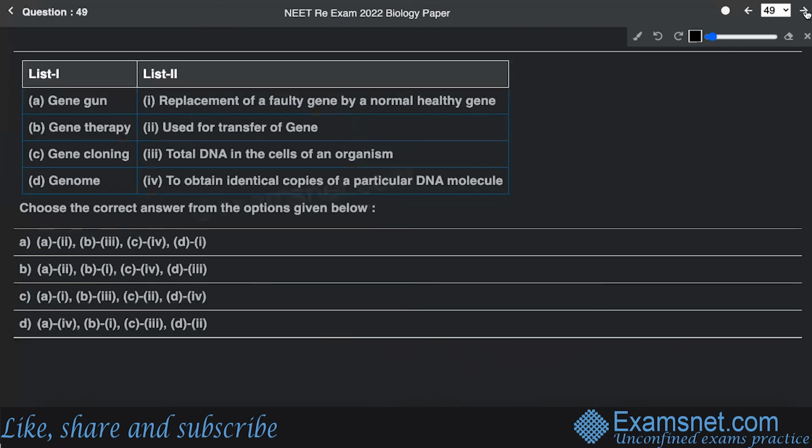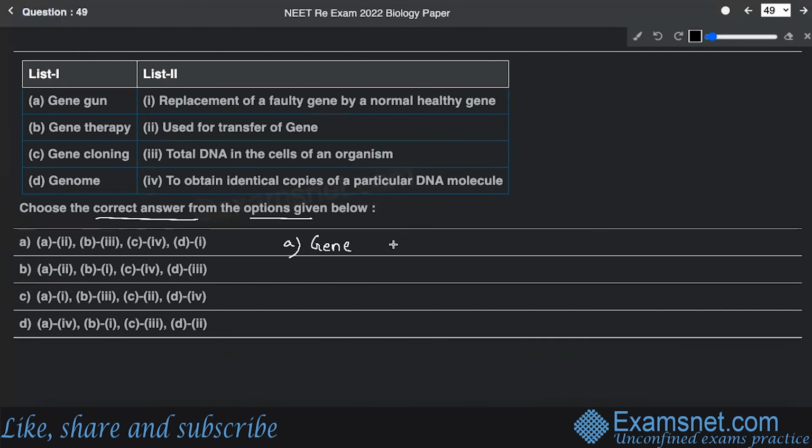Now, question number 49. List 1 and list 2 have been given, and you have to match them up with the correct answer from the options given below. This question has been asked from the chapter Biotechnology Principles and Processes of standard 12. Now, gene gun.